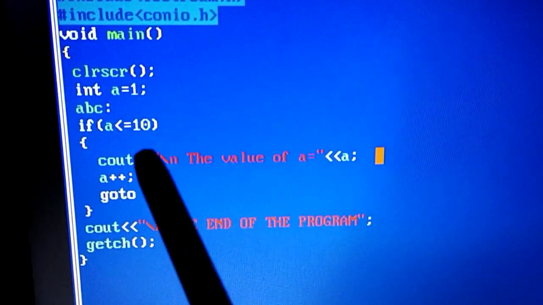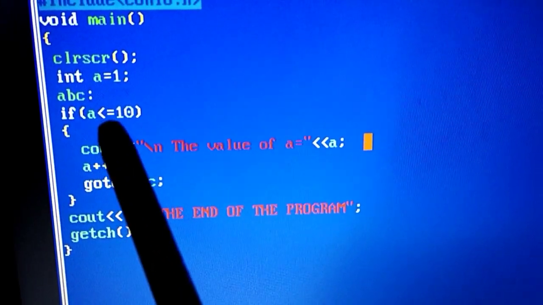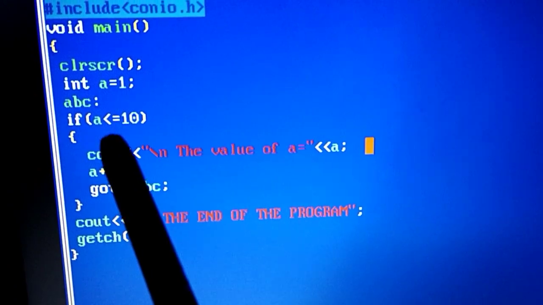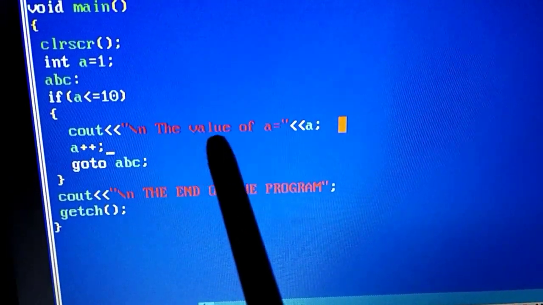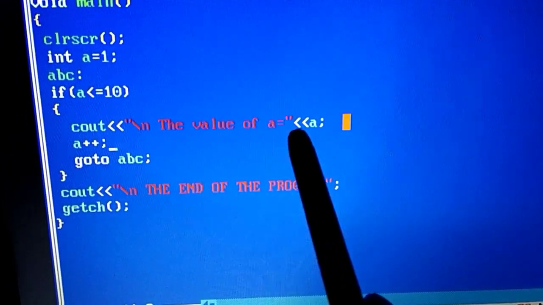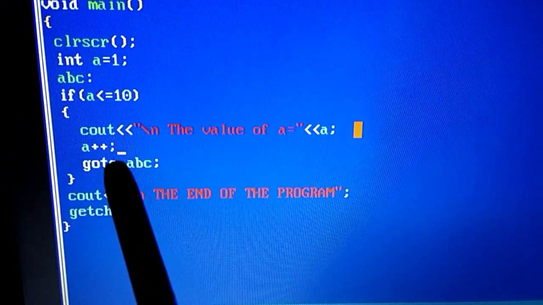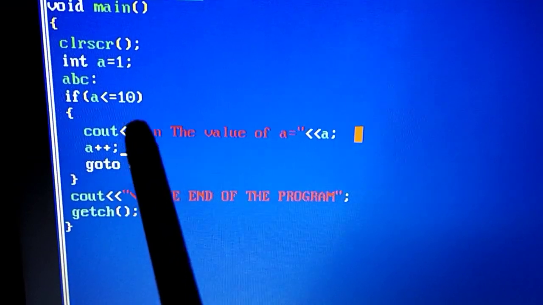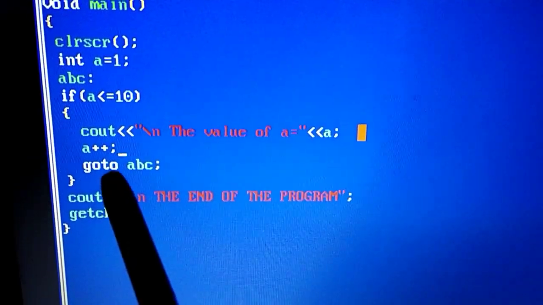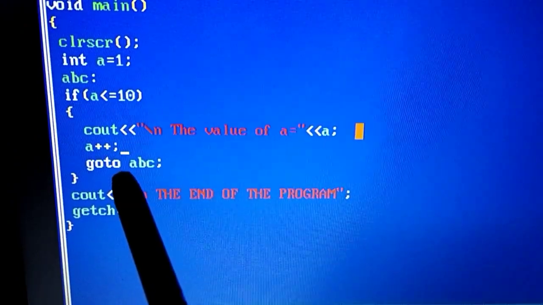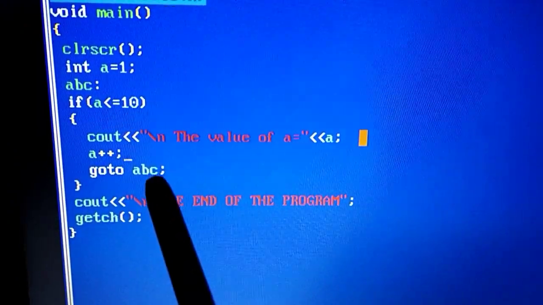statement. I mentioned if the value of A is smaller than or equal to 10, if it is true, then print the value of A. After that, I increase the value of A by 1. That means from 1, it will get increased to 2. Then it reaches the go to statement, and I mentioned go to ABC.